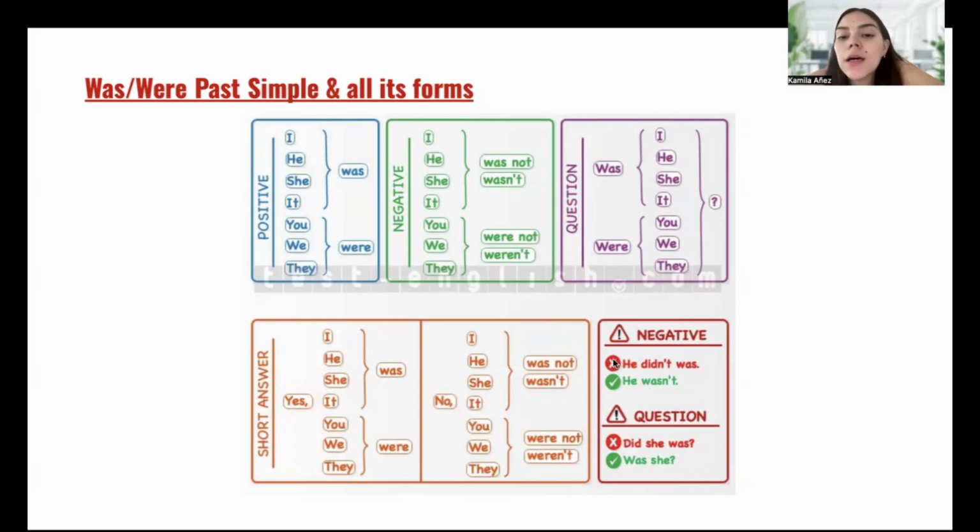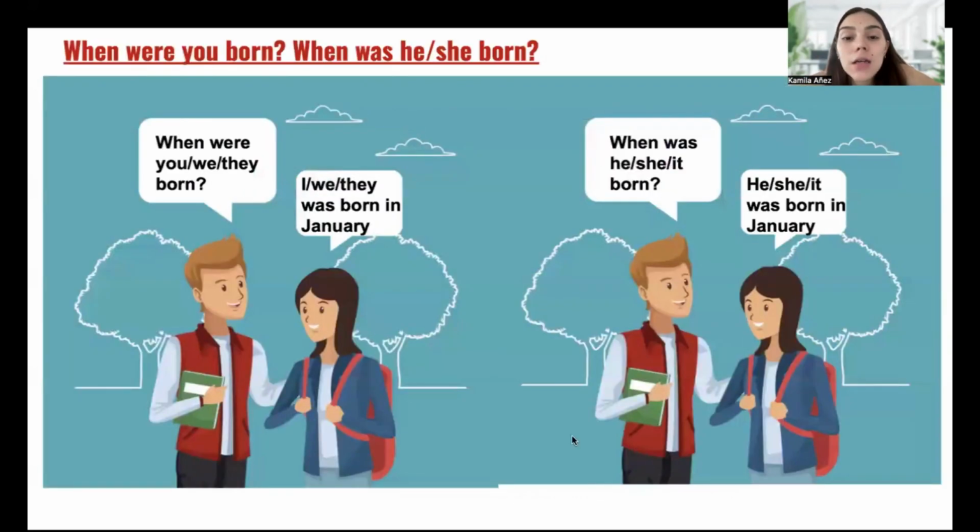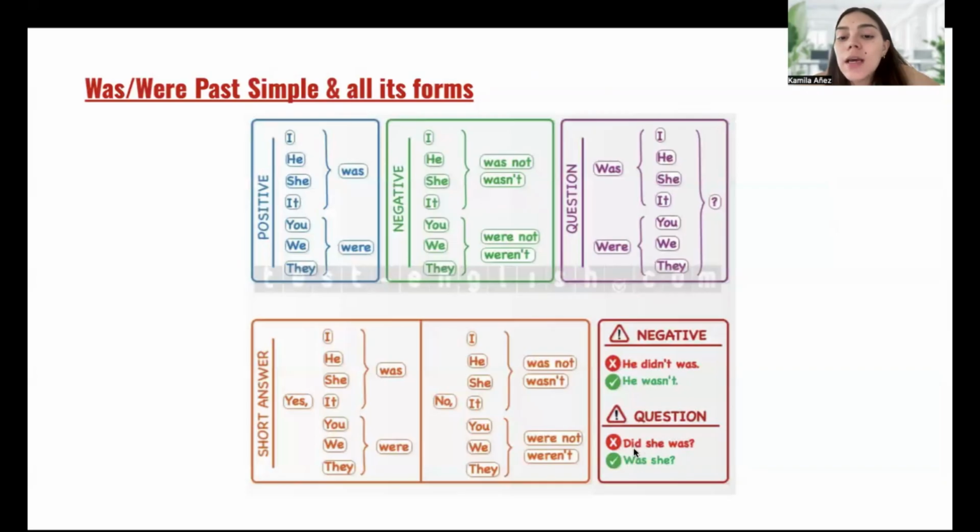These are some mistakes we could make in negative and in question. For example, in negative, we cannot write didn't was. It is he wasn't. No, he didn't was. He wasn't, just one of both, okay? In question, we cannot write she was, no. We write was she, were you, was I, okay? We cannot write did at the beginning of it, okay?